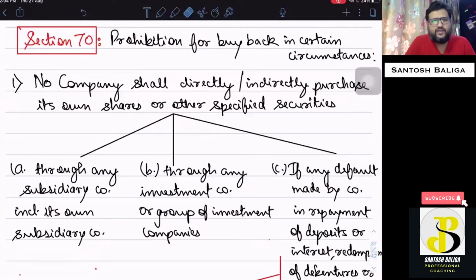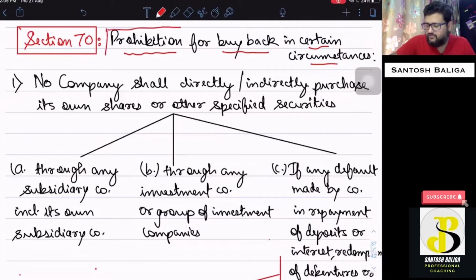In this lecture, I'm going to take you through section 70, which is the last part of the buyback of securities topic. We had gone through section 68, which spoke about what is buyback, sources of buyback, and conditions and procedure for buyback of securities. Then we had gone through section 69, which spoke about maintenance of CRR account by the company in case of buyback of securities. And lastly, section 70 speaks about prohibition for buyback in certain circumstances. Prohibition means in certain circumstances, buyback will not be allowed by the Companies Act itself. So that is why it is known as prohibition.